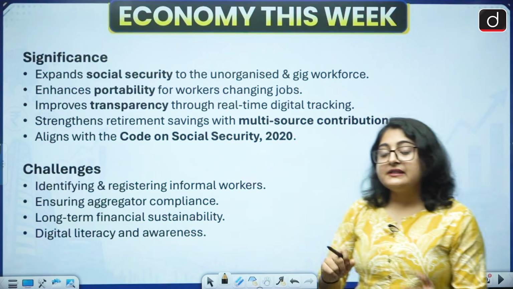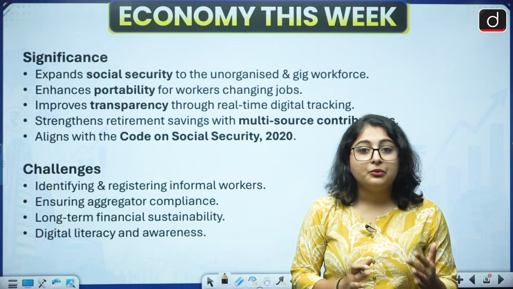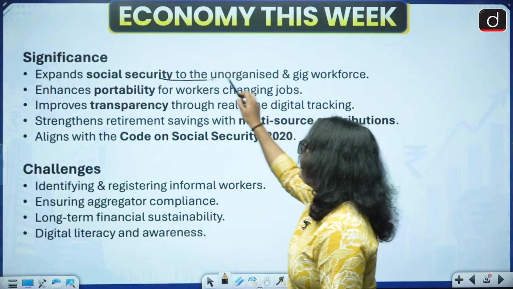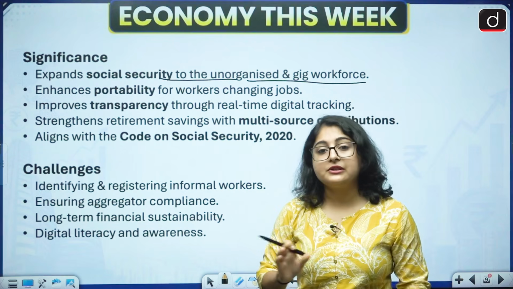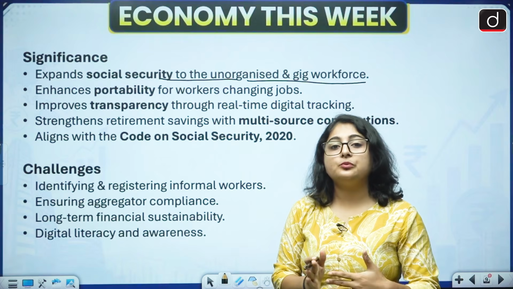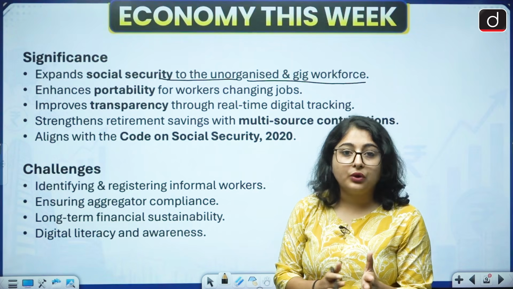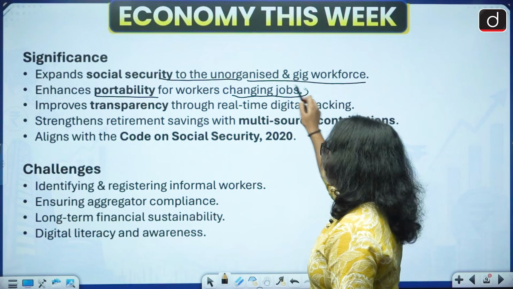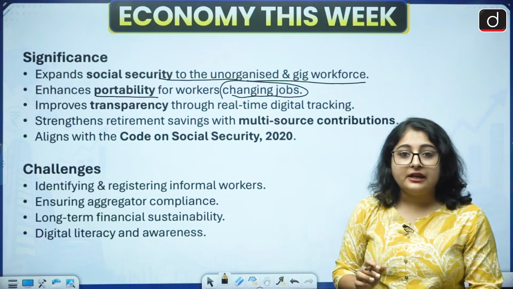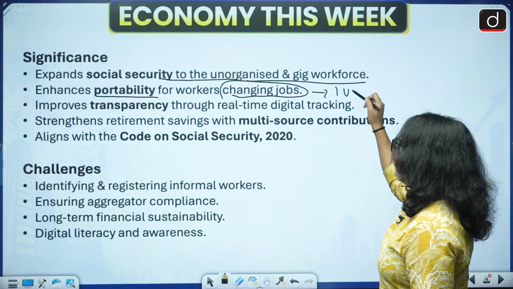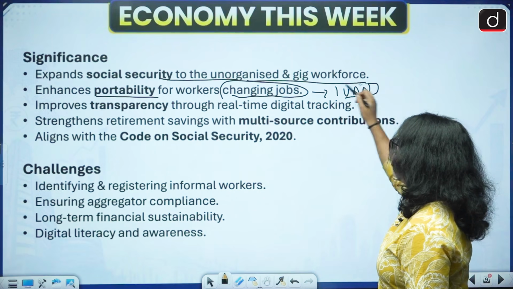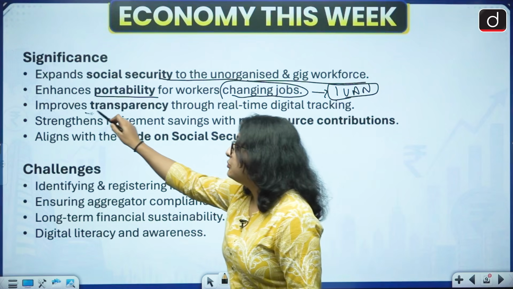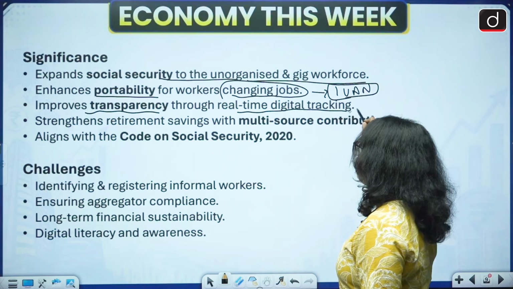Now let us talk about the significance of EPFO 3.0. What will it do? It will expand social security to unorganized and gig workers. Social security is being expanded, and we are also providing social security to unorganized workers. Next, it enhances portability for workers changing jobs. How? By ensuring that there will be one UAN, one universal account number. Next, it will improve transparency through real-time digital tracking.